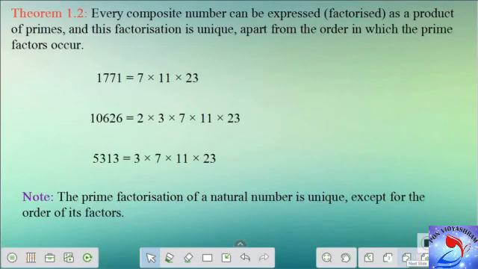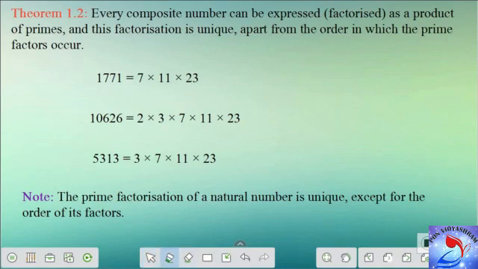Every composite number can be expressed or factorized as a product of primes, and this factorization is unique apart from the order in which the prime factors occur. This is what we mean by the fundamental theorem of arithmetic. That is, every composite number can be expressed as a product of primes, and this prime factorization is unique apart from the order in which the factors occur.